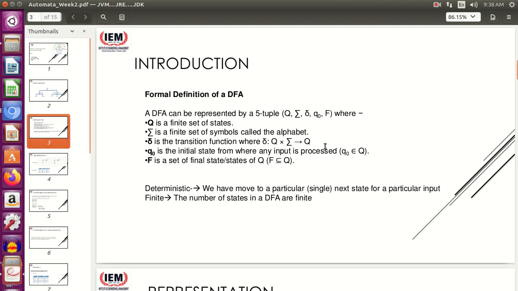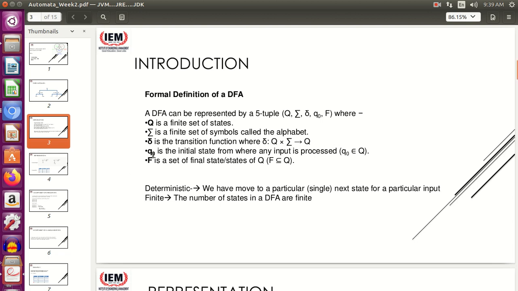If you look at this relation, it's Q cross sigma goes to Q, which means that we are in a state, we get a particular input, and we go to some other state. I repeat, this relationship means that we are in a present state, we get some input, and we go to the next state. This is known as the transition function.